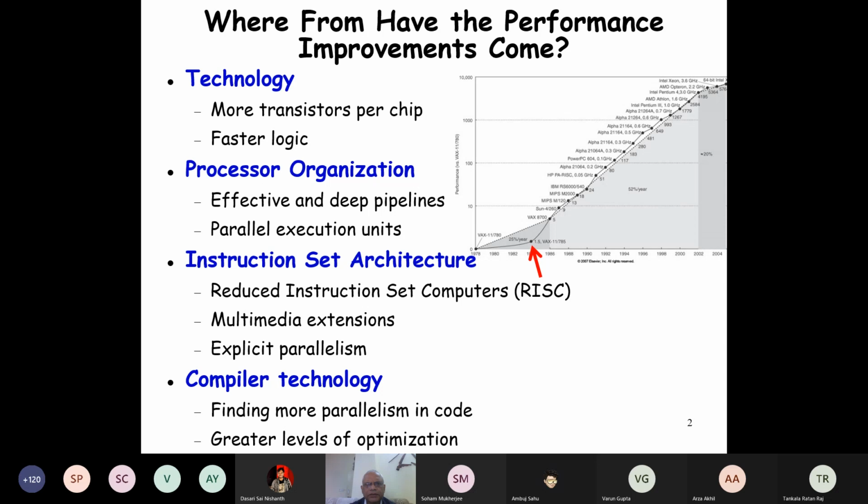Can anybody answer why reducing the transistor size increases the clock speed? That is faster logic, that is, how fast it switches on and off. Does anybody know from your basic knowledge of digital electronics?